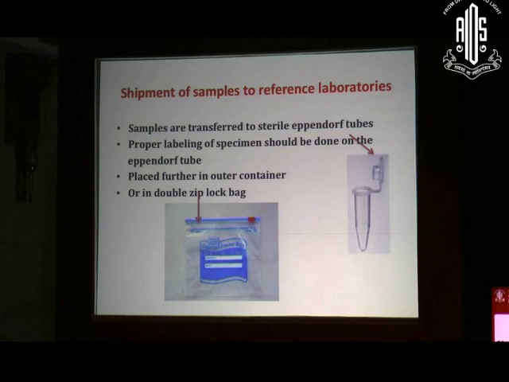So if the facilities for the diagnosis are not available at your center, then you can always ship your sample or transport your sample from one place to another place. So how to do that? First of all, according to the Infectious Disease Society guidelines, the samples should be transferred to a sterile Eppendorf, which is provided by the laboratory to the treating physician or the ophthalmologist.